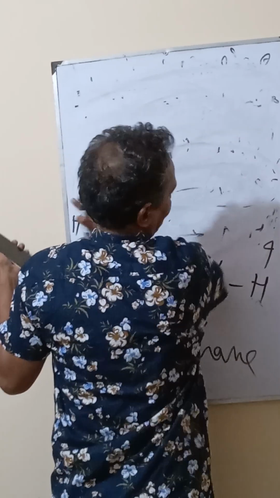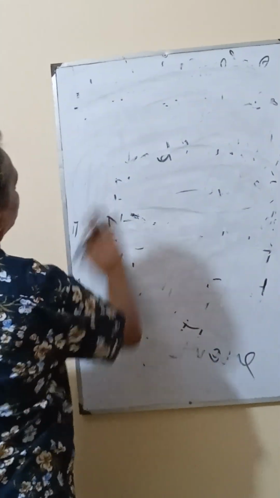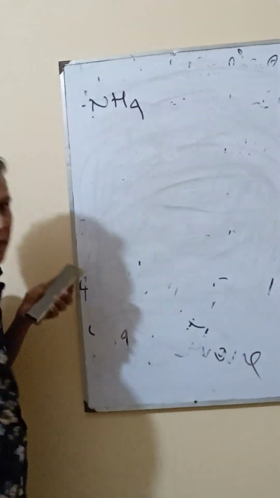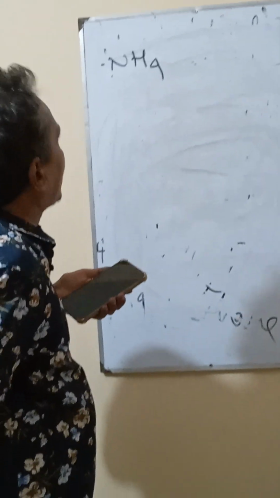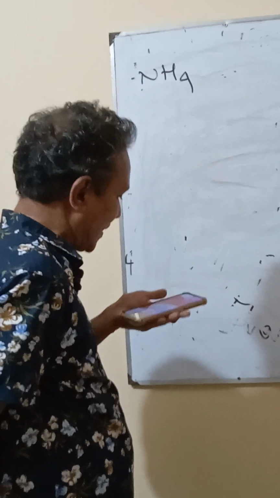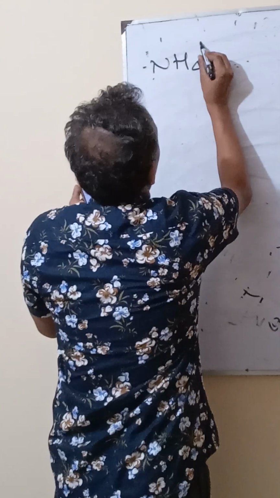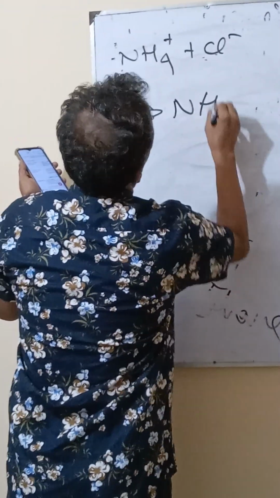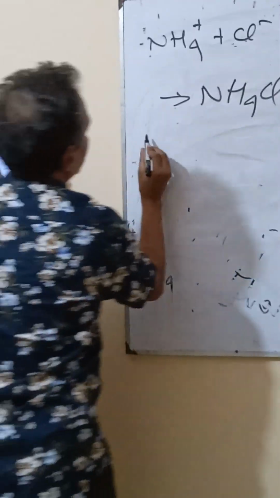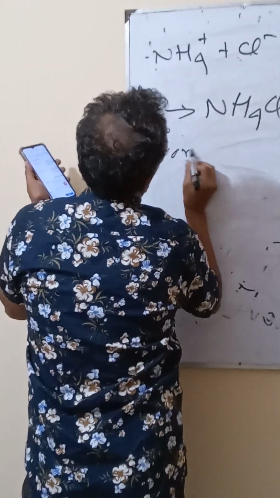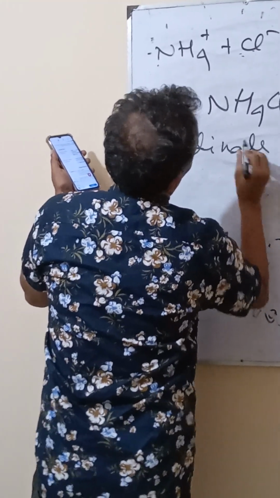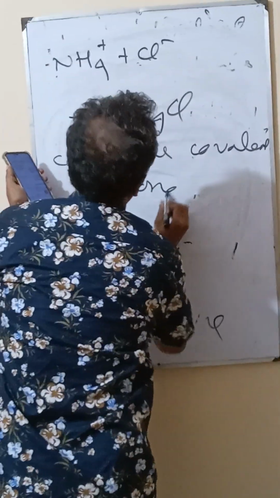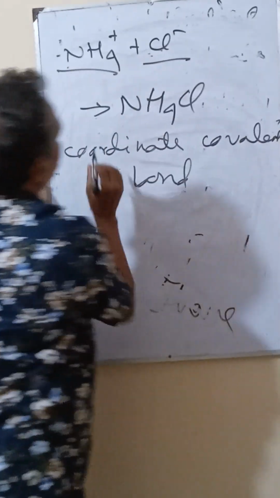Now, ammonium is a positive radical, and it is joined with chlorine anion to make ammonium chloride. This is a coordinate covalent bond.